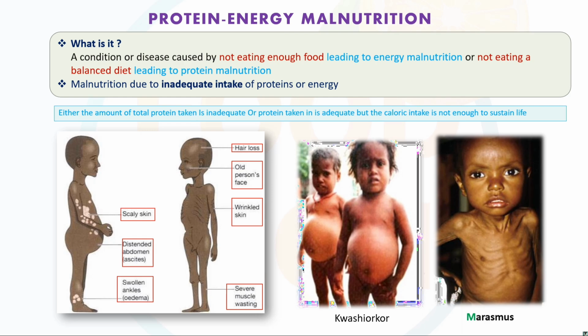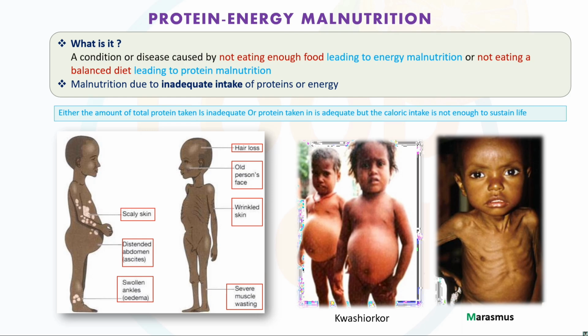Okay, जब हमने एनर्जी का सफिशिएंट अमाउंट में इंटेक नहीं किया तो अपने को एनर्जी माल न्यूट्रिशन हो सकता है. और in our diet we can't eat the protein in the sufficient amount, or we can say not the proper amount, which causes the protein malnutrition, right? So malnutrition due to inadequate intake of the protein as well as the energy. Suppose हमने sufficient amount में जो भी proper amount है, ratio है, उस amount में हमने वो intake नहीं किया, तो उसकी वजह से malnutrition basically cause होता है.